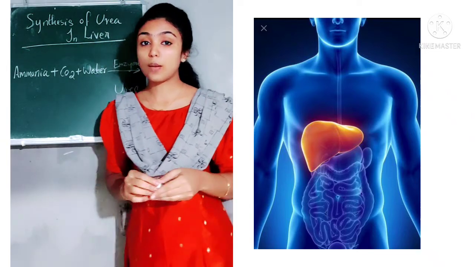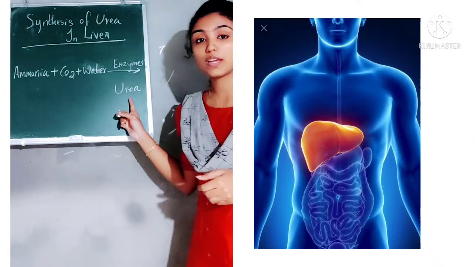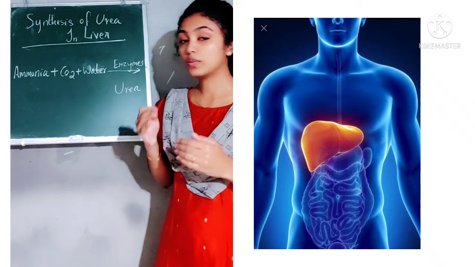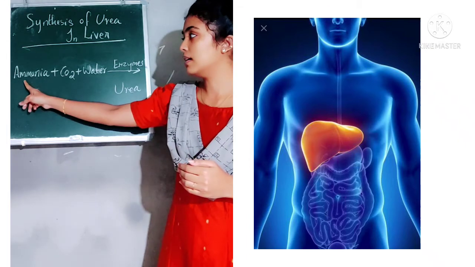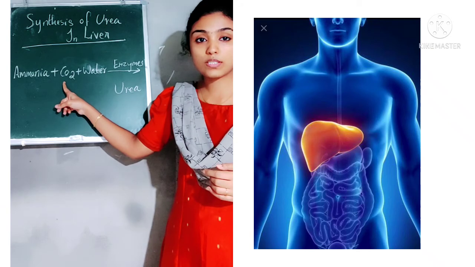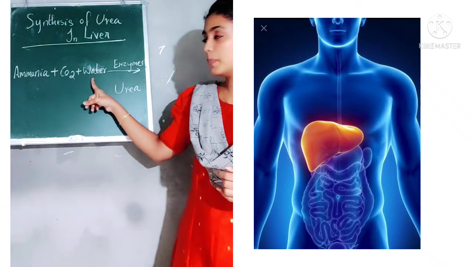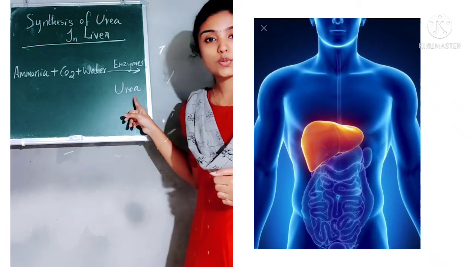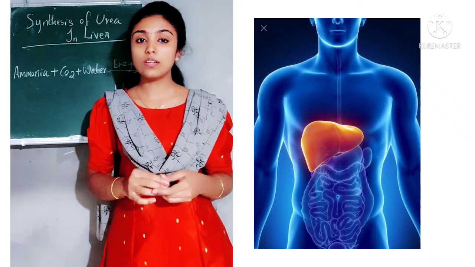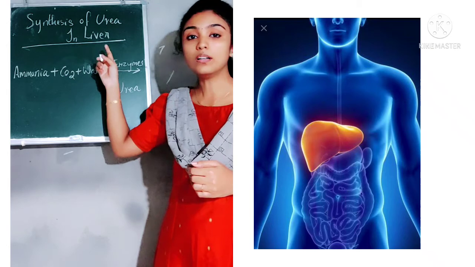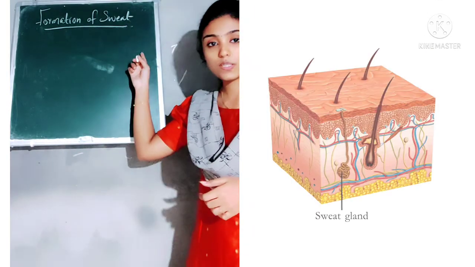So, how is the ammonia converted into urea in the liver? This is a very important question. So, how is it formed? The ammonia that reaches the liver reacts with carbon dioxide and water in the presence of certain enzymes, and it forms urea. So, this is how the synthesis of urea in liver takes place. Now, we shall learn about formation of sweat.